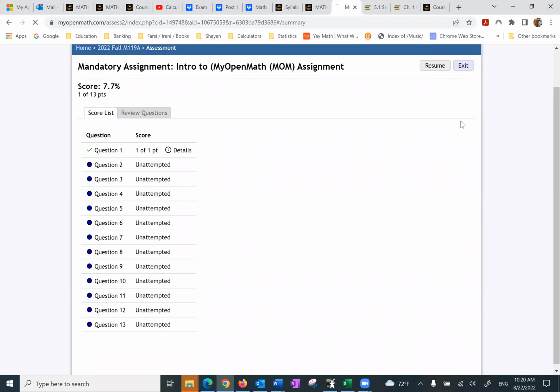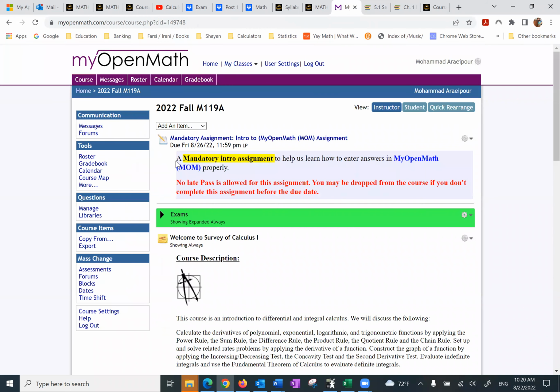The point being, as long as this is done before the due date, and by the way, I want this to be done today because we need to be at top of our game. And that's what I mean by sky's the limit. It doesn't matter how long it takes you to do it, as long as it's done before the due date.